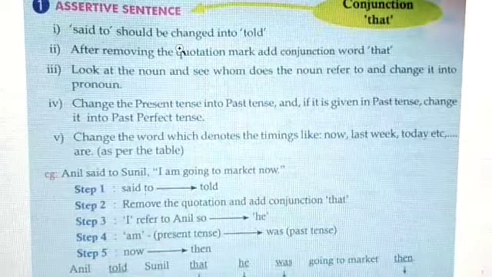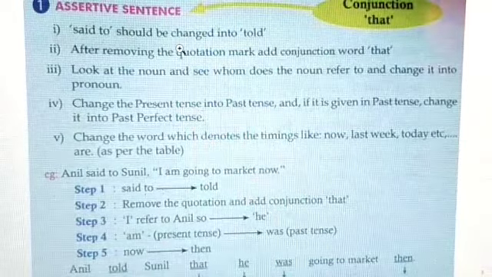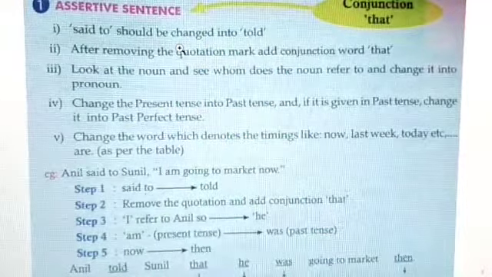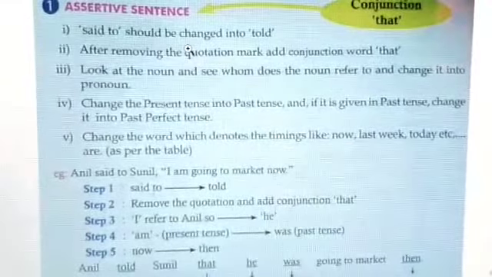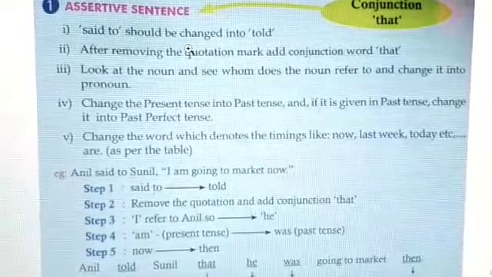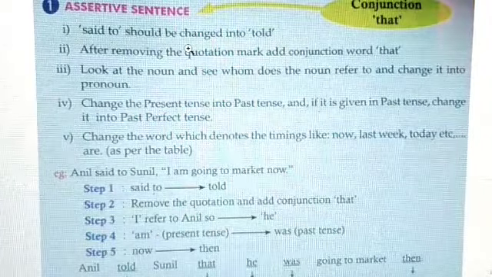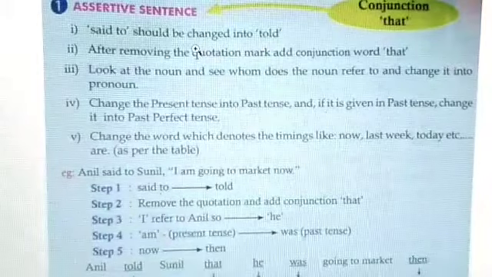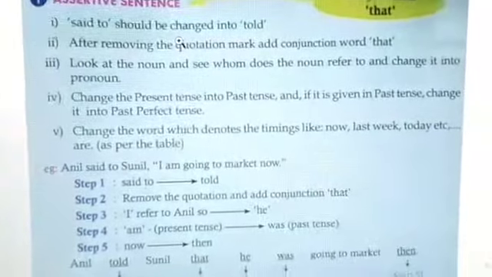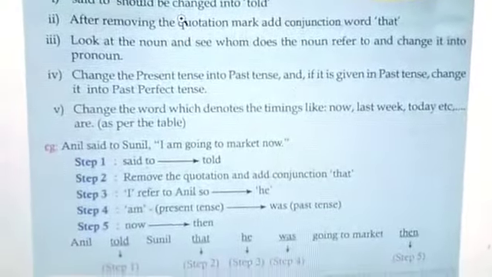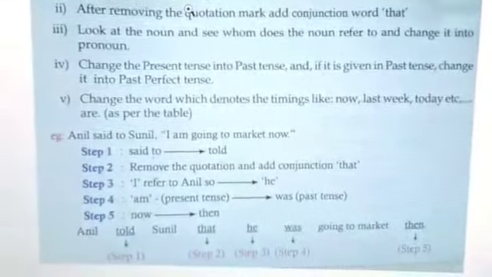Okay. Fourthly, change the present tense into past tense, and if it is given in past tense, change it into past perfect tense. Fifthly, change the words which denote the timings like now, last week, today, etc., as per the table. Okay. Example we shall see, then you will understand.